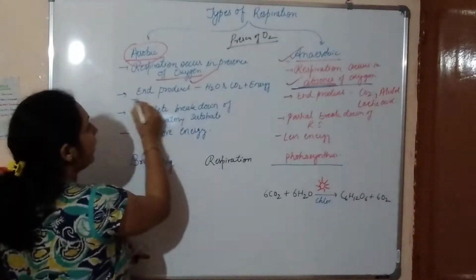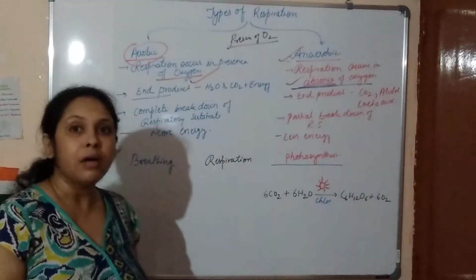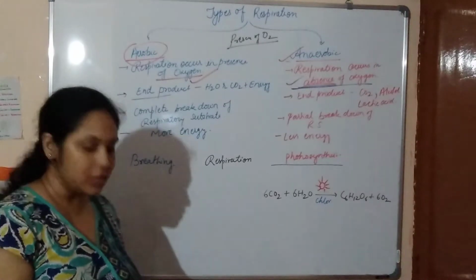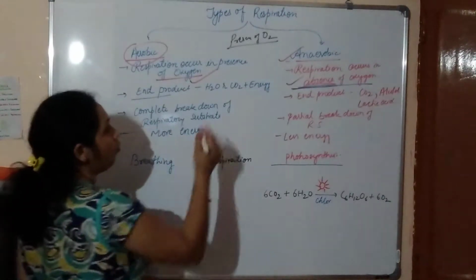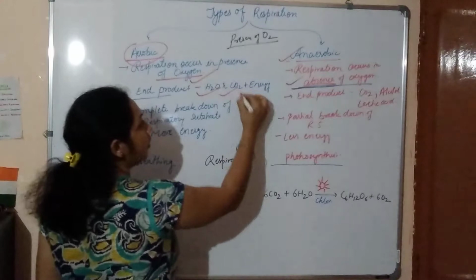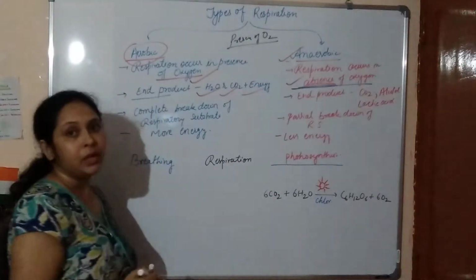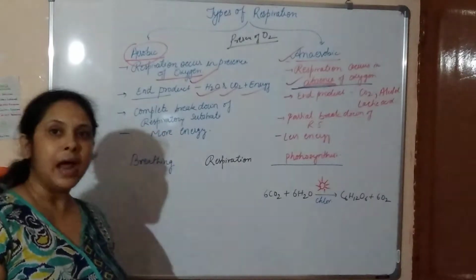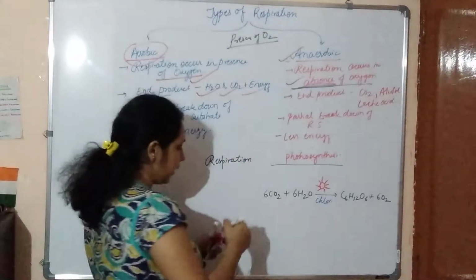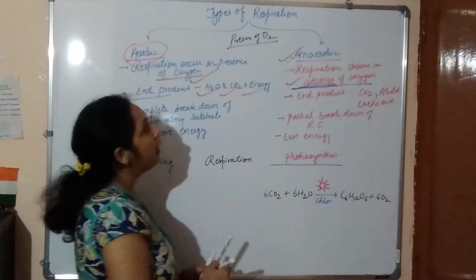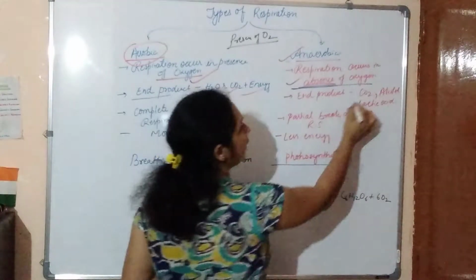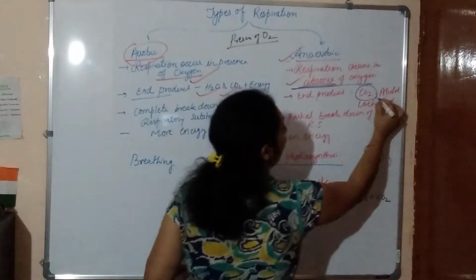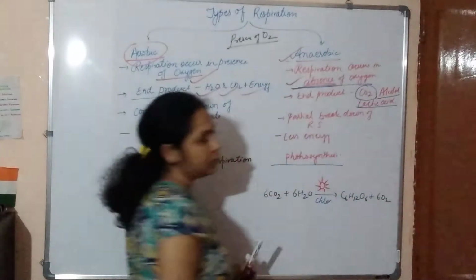Second one is the end product. So what do we get after this respiration process? In aerobic respiration we get three products: water, carbon dioxide and energy. In anaerobic respiration we get carbon dioxide, alcohol and lactic acid.